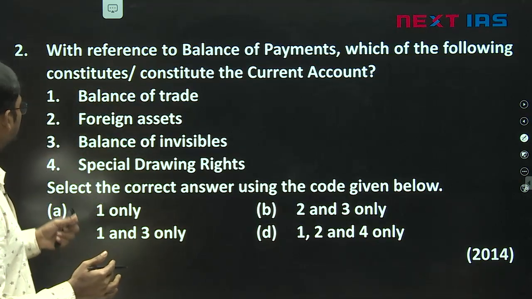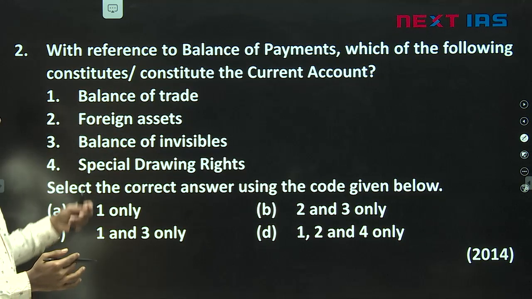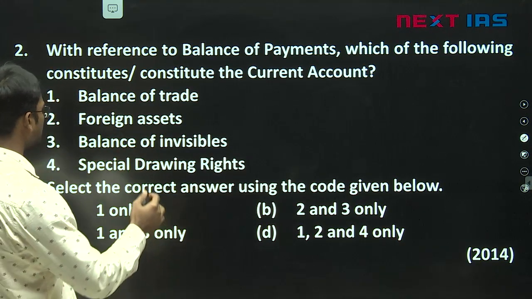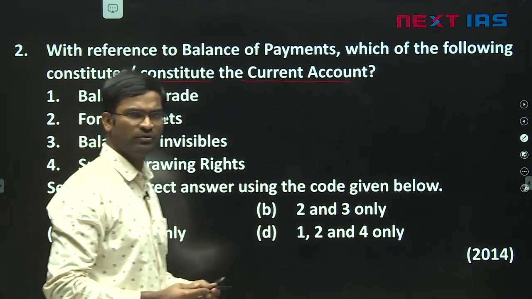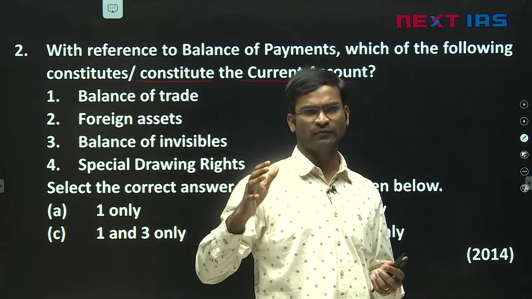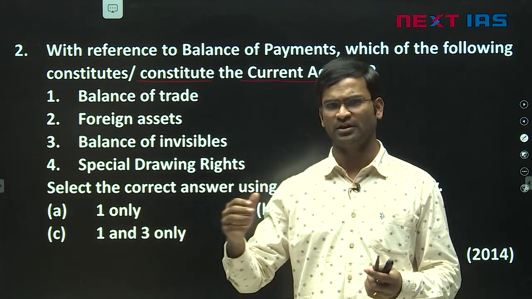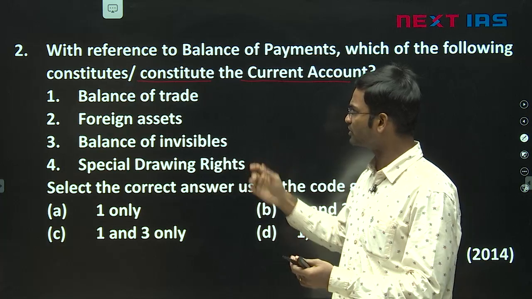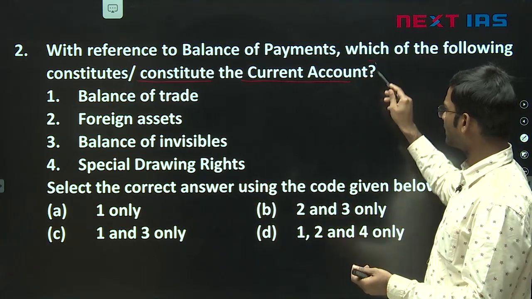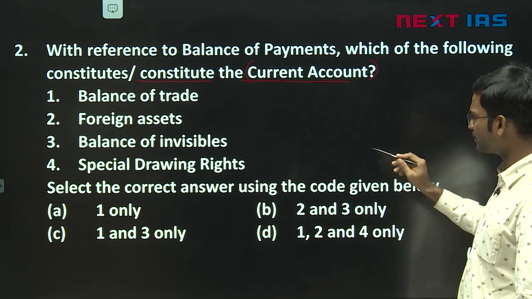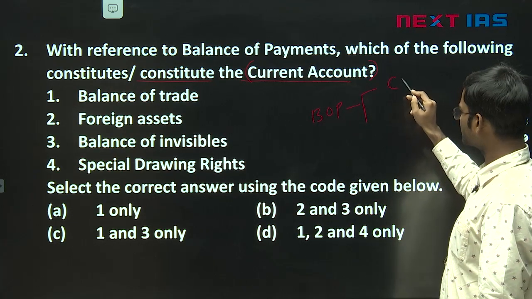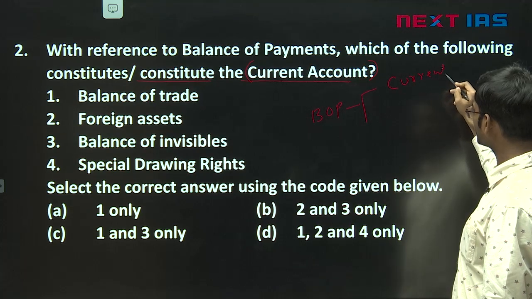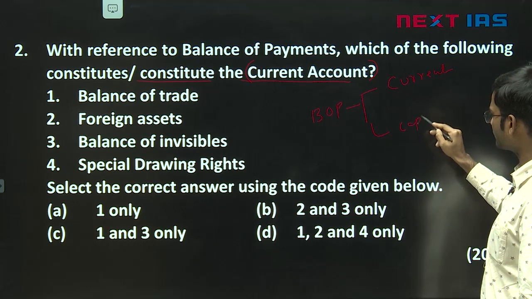Then next question: with reference to the balance of payments, which of the following constitutes the current account? As I told you, they are asking us components of current account, then capital account, etc. But here they are asking about current account. See the question, which of the following are part of current account? Now, if you see the balance of payments, friends, we have two major accounts. One is called current account, another one is called capital account.